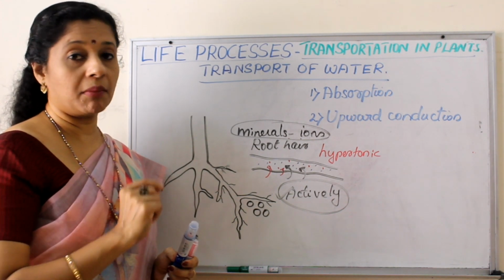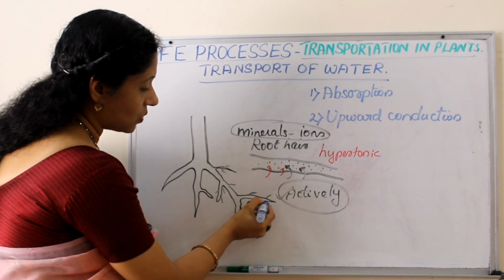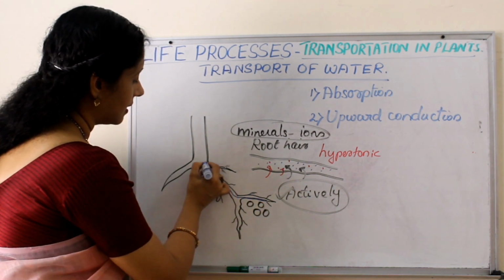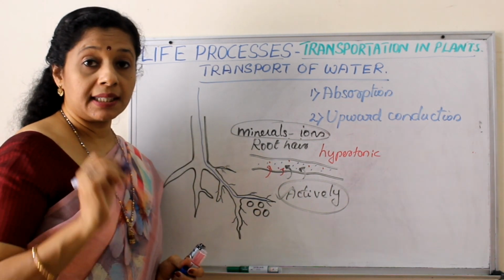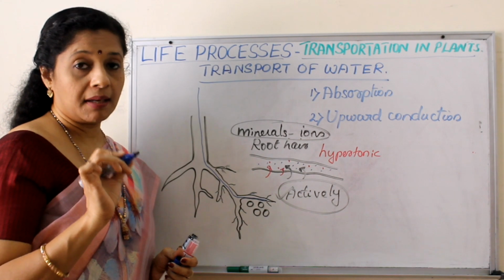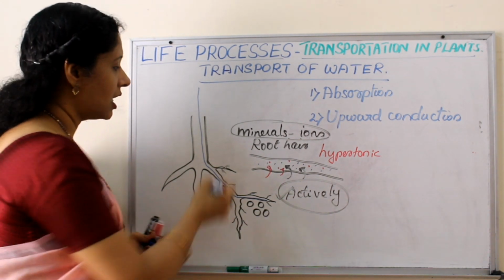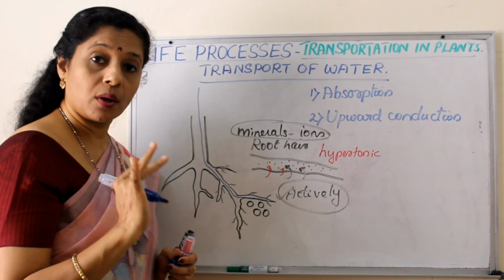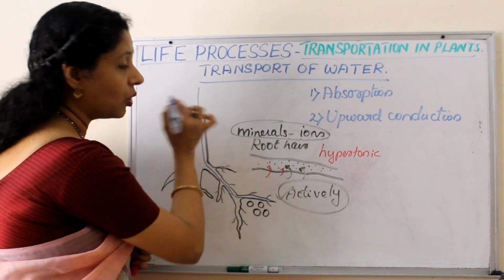Now we have to think about upward conduction. So from the root hair, it will come to xylem. So xylem is forming a continuous tube like this going up. Which component of xylem? The tracheids and vessels, because the other two are mainly for support and sideways conduction. So upward conduction, two elements are mainly required, tracheids and vessels. So they both are hollow. Through them the water will go up.